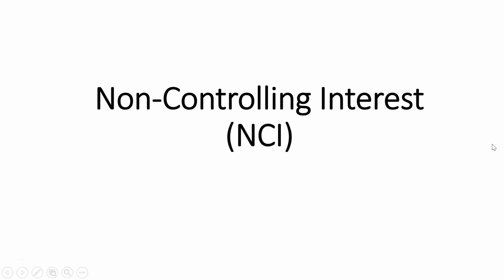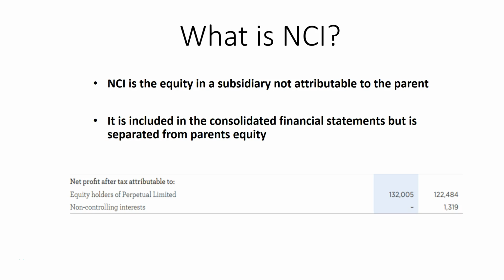Okay, so this video is on non-controlling interest, or NCI. So what is NCI? It is simply the equity in a subsidiary which is not attributable to the parent. For example, if the parent acquires a subsidiary company, but they only purchase 60% of it, then the non-controlling interest is the remaining 40% ownership that somebody else owns.